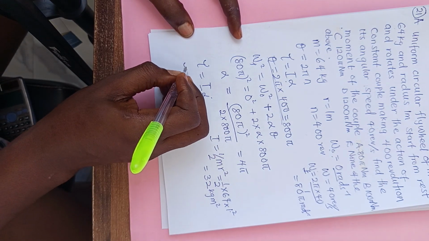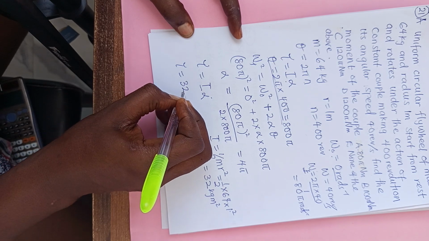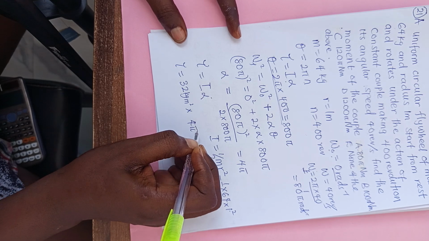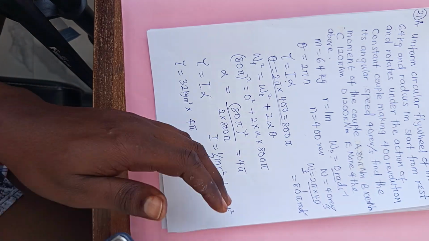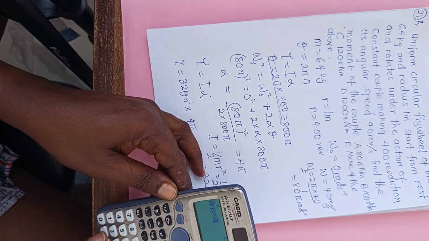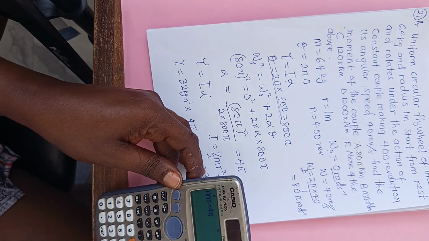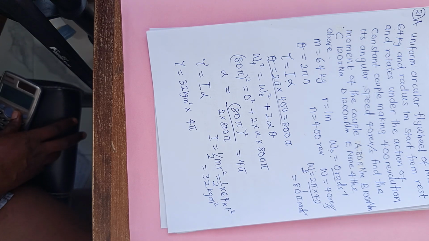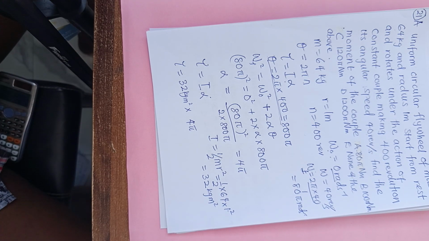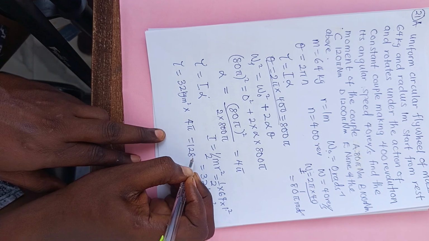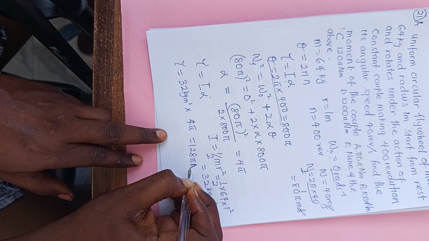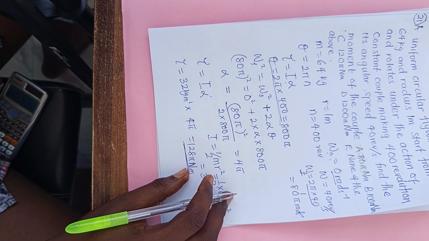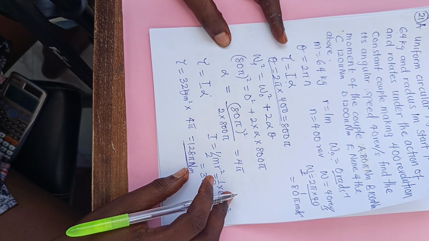So our tau will now be 32 kg meter square times 4 pi. That is 128 pi. Our answer is 128 pi Newton meter.